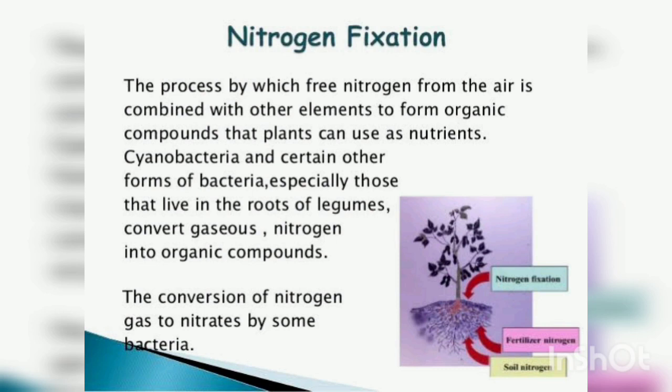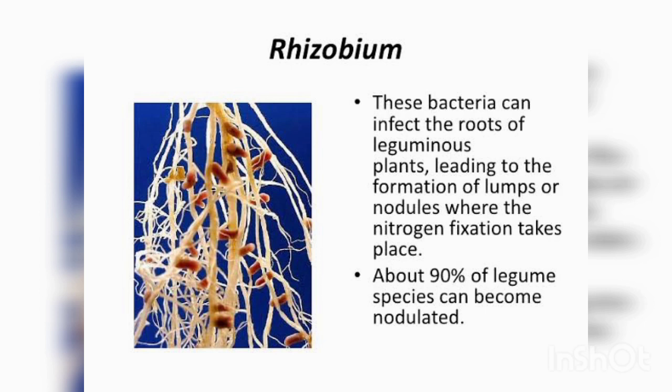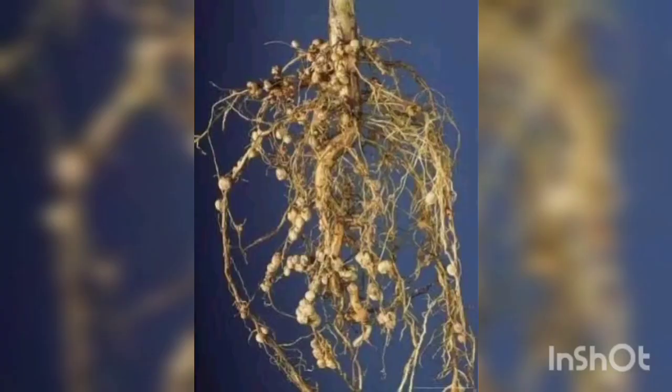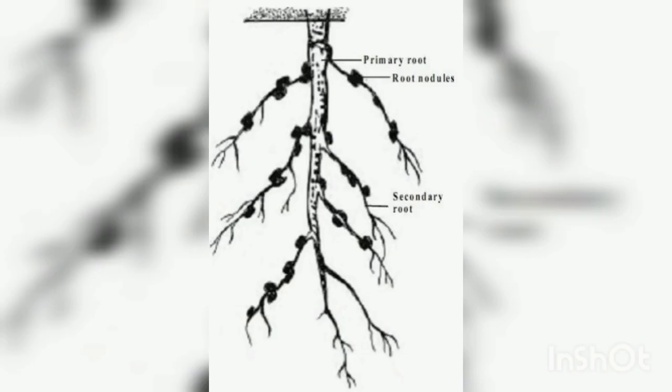The root nodules of leguminous plants have nitrogen fixing bacteria called rhizobium bacteria, which can directly fix the nitrogen gas present in air to form nitrogen compounds. Leguminous crops have the ability to fix atmospheric nitrogen to form nitrogen compounds. These nitrogen compounds go into the soil and improve its fertility.